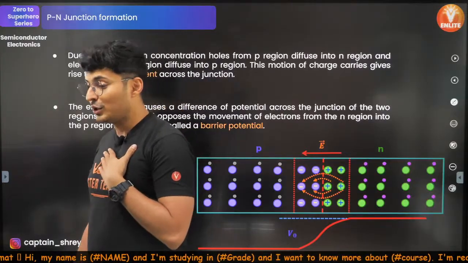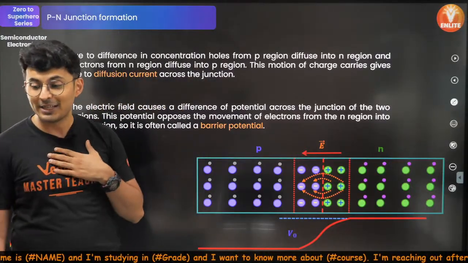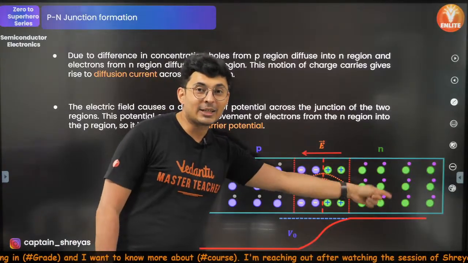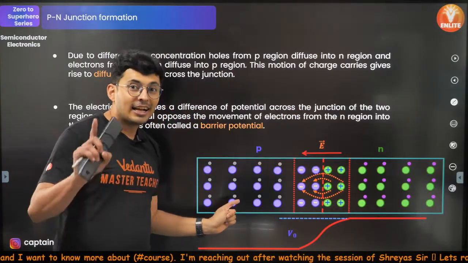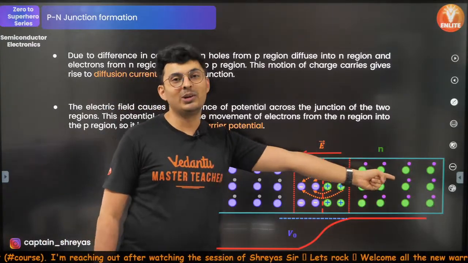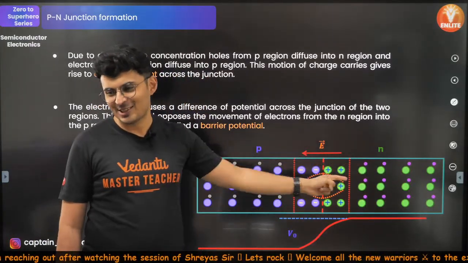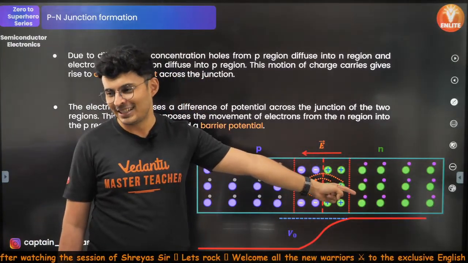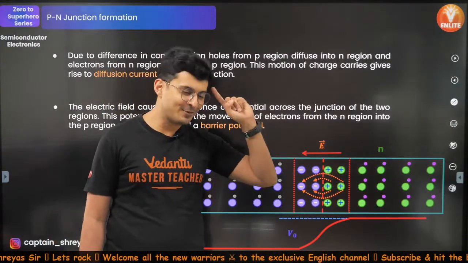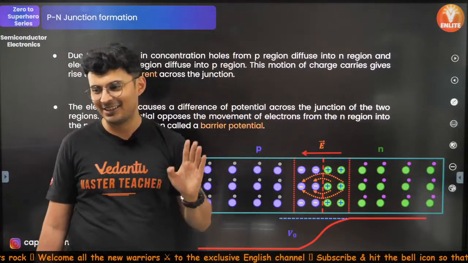From n to p? No, it is not n to p. Be careful. It is from p to n. N is negative, and when electrons go like this, current is the flow of positive charges. So the actual current is going from p to n, opposite to the direction of electrons. Made a mistake, na? Happened. So diffusion current is like this. Keep this in mind. Okay.